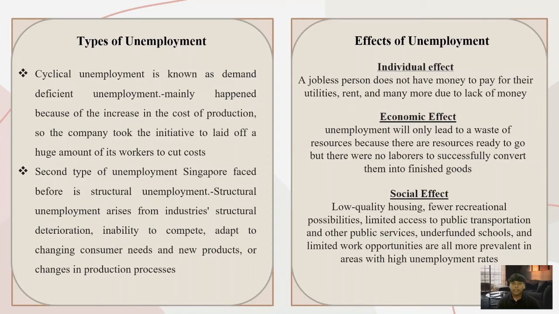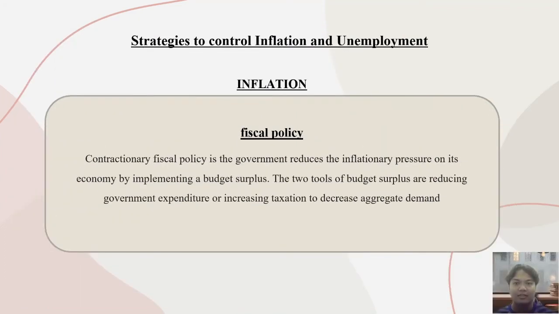Low quality housing, fewer recreational possibilities, limited access to public transportation and other public services, underfunded schools, and limited work opportunities are all more prevalent in areas with high unemployment rates. So we are moving to the next part, which is about strategies to control inflation and unemployment.